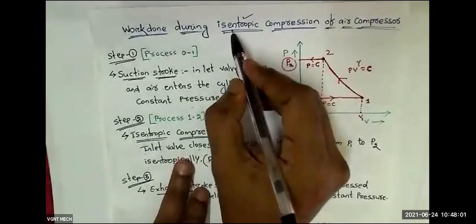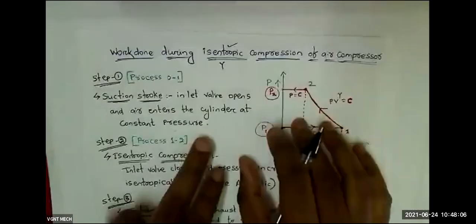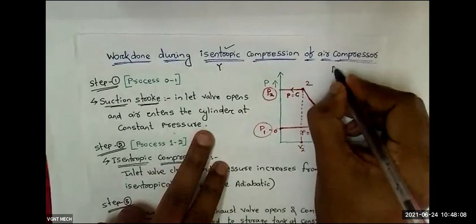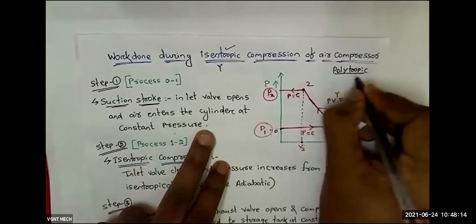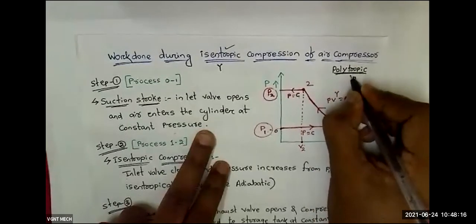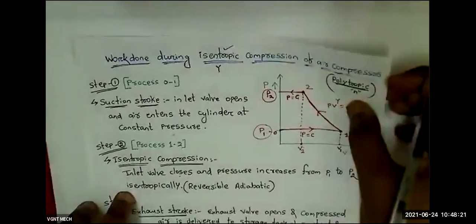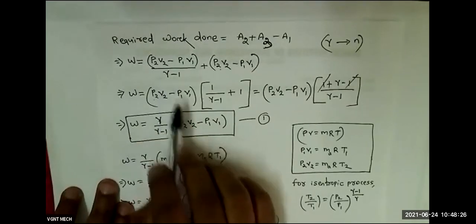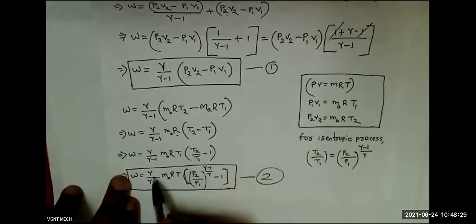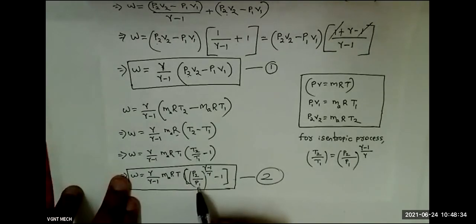If they have asked regarding isentropic process, you take gamma. If they ask regarding polytropic process, you take small n. That is the only difference. Okay, wherever gamma you have written, in place of gamma, you have to write small n. So the final expression also you will get: n by n minus 1 MRT, P2 by P1 to the power n minus 1 by n, minus 1.